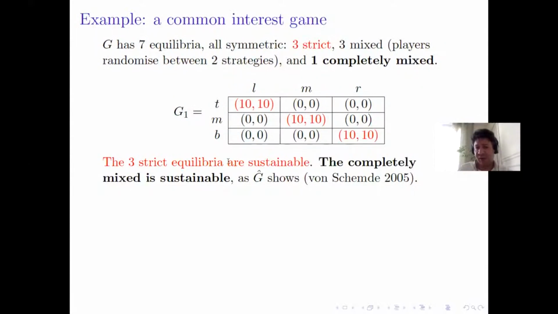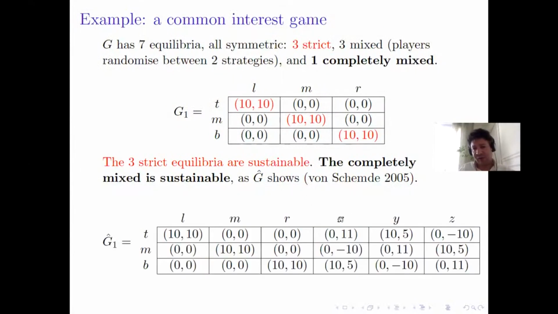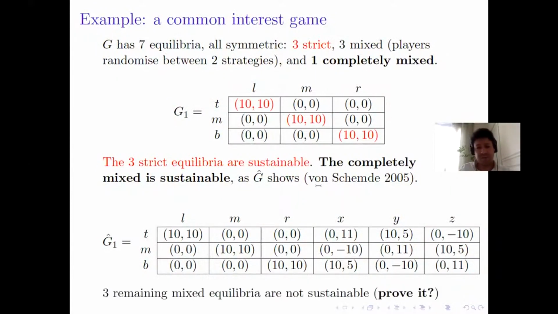We can make the strict equilibria unique, so they are sustainable, by using the same trick as in the other example, but you can also make the completely mixed equilibrium unique. To do this, we can add 3 strategies, X, Y, and Z, as in this example, which kill all other equilibria in this game except the completely mixed equilibrium. This construction is not obvious, and it used polytopes. It was done in the PhD thesis of von Schemed with Bernard von Stengel.